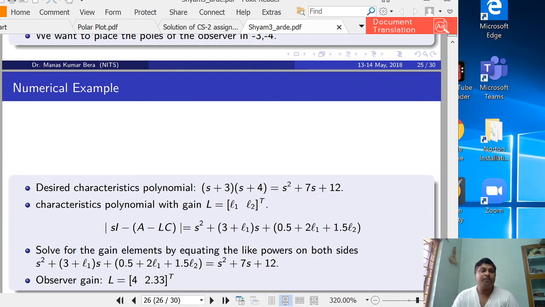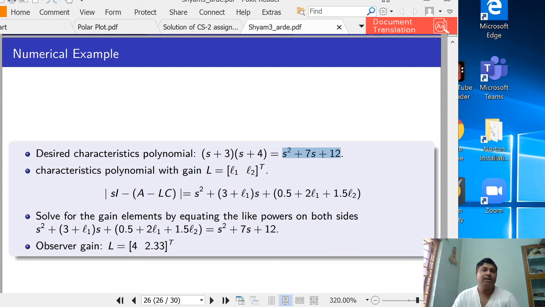So we will calculate the desired characteristic polynomial, that is (s plus 3) into (s plus 4), and also we will calculate the characteristic polynomial of sI minus A plus LC, and we are getting this expression. Now if you compare these two expressions, you can compute the values of L1 and L2.